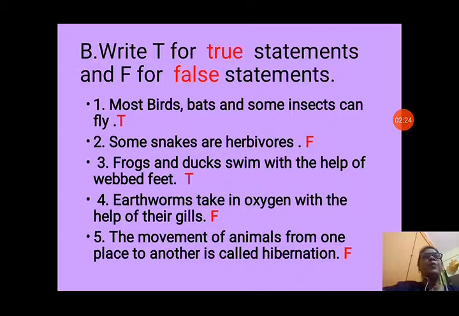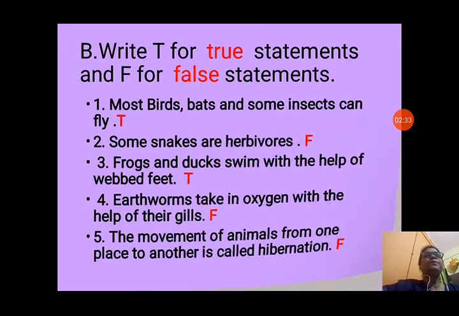Question number 5. The movement of animals from one place to another is called hibernation. Wrong. Movement of animals from one place to another place is called migration. So this is a false statement.